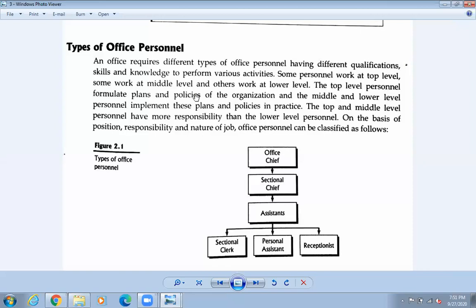So there may be the different works and all, the top level and the middle level. So they will have the planning and the policies. So the middle level and the lower level, what will they do? So they will put the plan and policy into practice. That means the middle people and the lower level people, त्यो प्लानलाई इम्प्लिमेन्ट गर्ने काम गर्छ. Suppose if an aeroplane is to be made, so who does the work? The workers, the lower level and the middle level, they do the work for it. Okay, मैले प्लानिङ मात्रै गरे हुँदैन. So I must work on it.